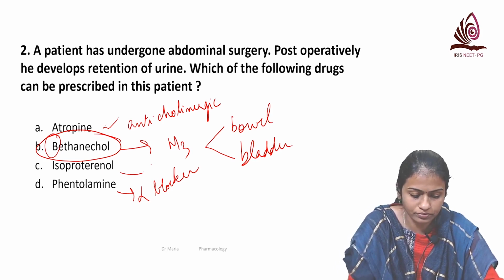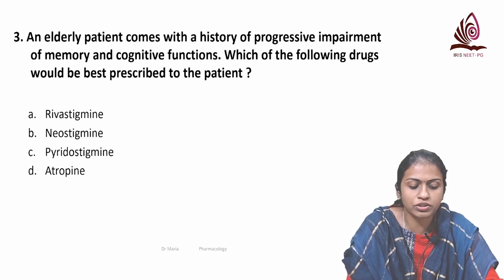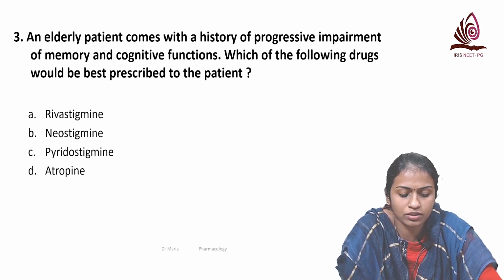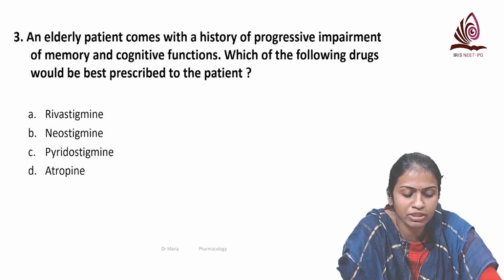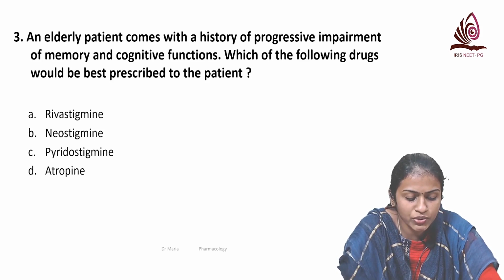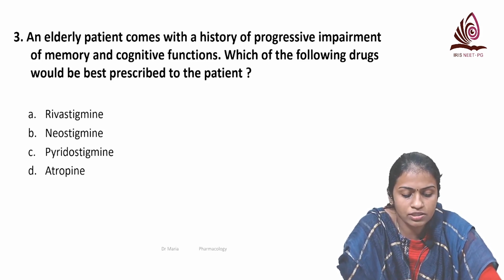Clear? So that is what we have discussed now. Now we're coming to the next question. An elderly patient comes with a history of progressive impairment of memory and cognitive functions. Which of the following drugs would be best prescribed to the patient? Rivastigmine, neostigmine, pyridostigmine, atropine.